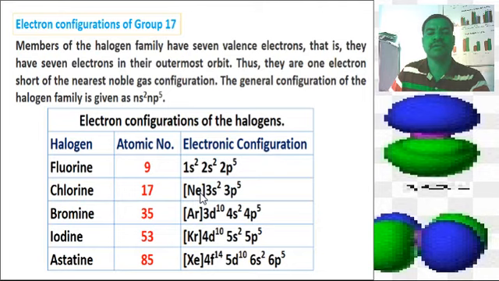Here the neon core is a filled configuration. The outermost electrons present in the chlorine atom are 3s2, 3p5. Then bromine, atomic number 35, electronic configuration 3d10, 4s2, 4p5. Then iodine, the atomic number 53, its configuration is the inert gas Kr, 4d10, 5s2, 5p5. And the last one is astatine, atomic number 85, and its electronic configuration is xenon 4f14, 5d10, 6s2, 6p5. These are the electronic configurations of Group 17 elements.